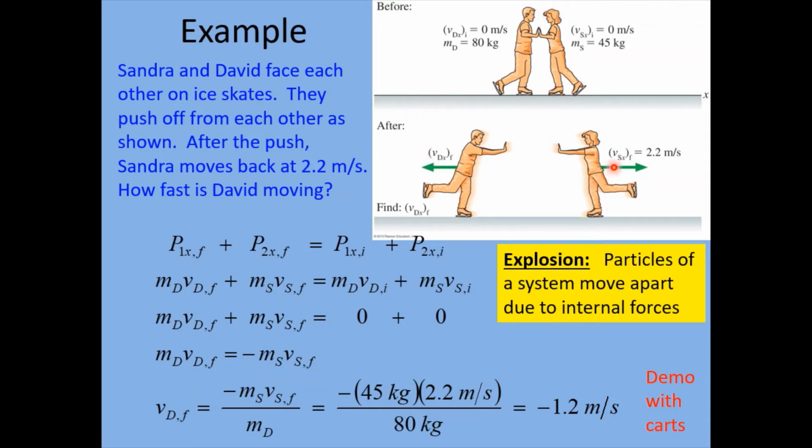That means the final system has no total momentum. So David's momentum, which is negative, has to exactly balance out and cancel out Sandra's positive momentum. Since David has more mass, he has to move slower to have the same momentum as Sandra, who is less massive and moves faster.